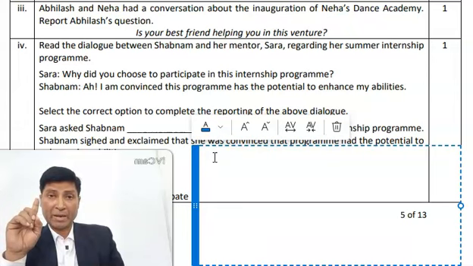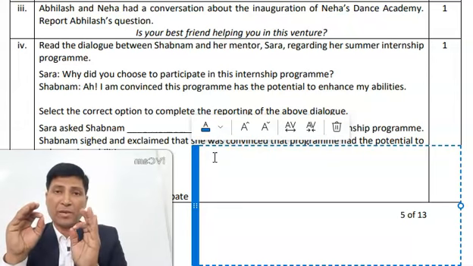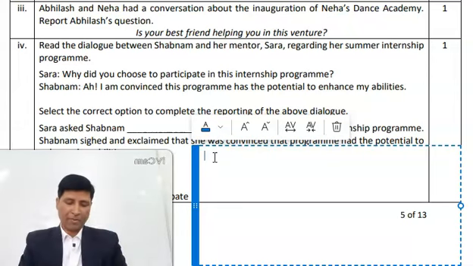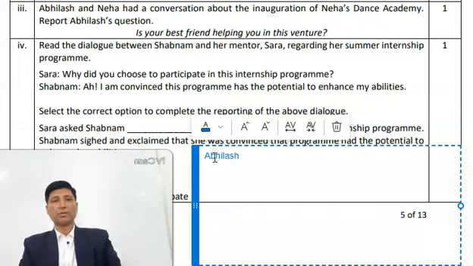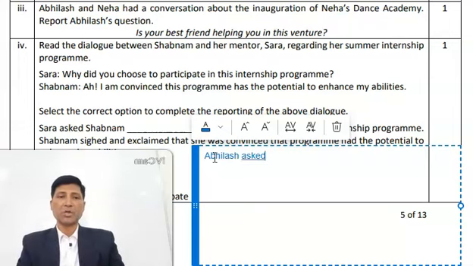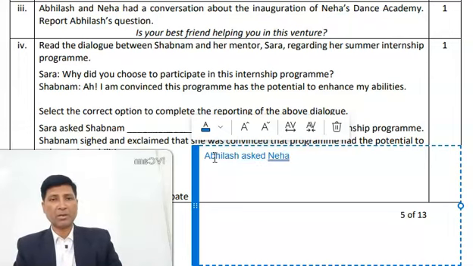The first part, remember it, the first part is always the reporting verb. For example, this one. Abhilash asked. Because Abhilash is asking a question, this is called reporting verb. Abhilash asked Neha. So this conversation is taking place between Abhilash and Neha.